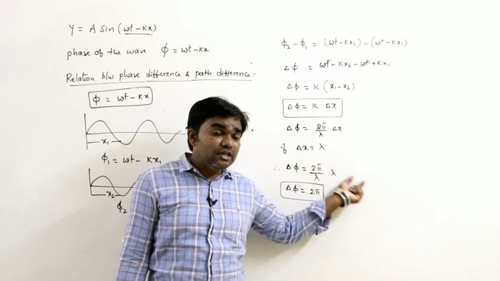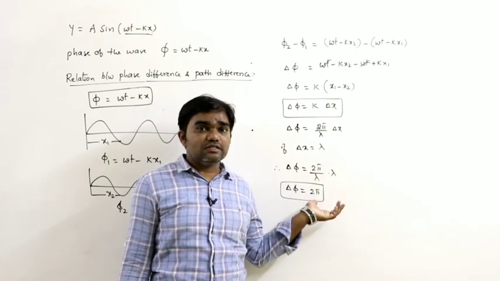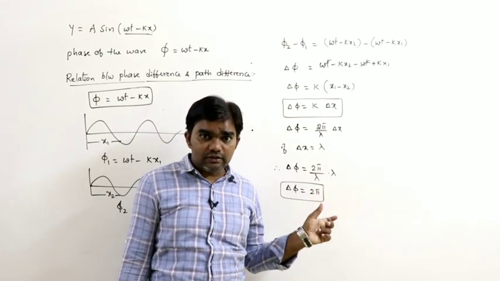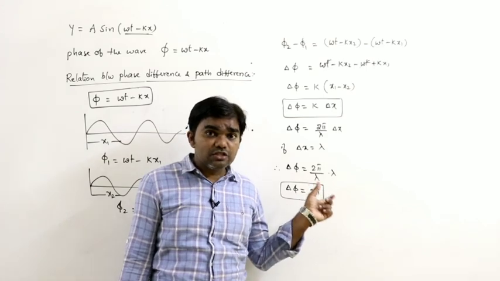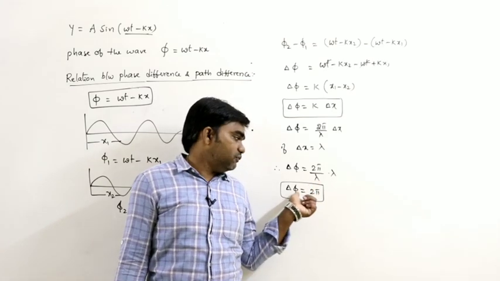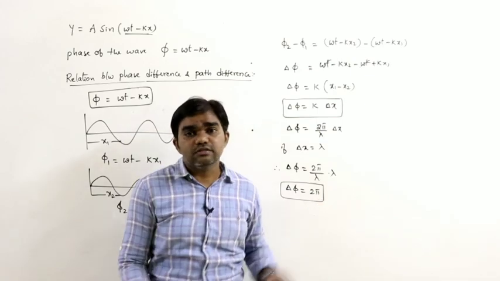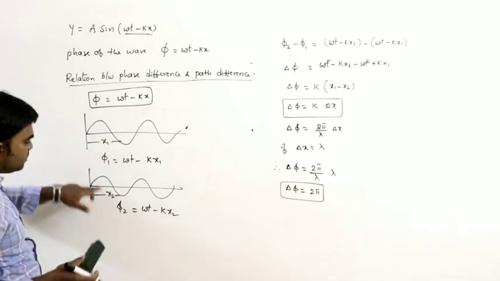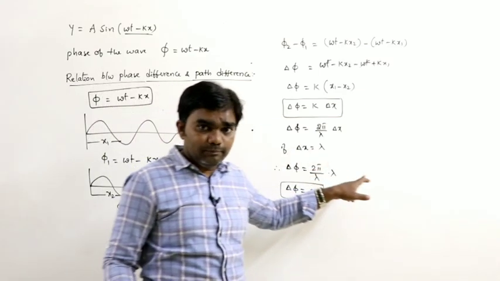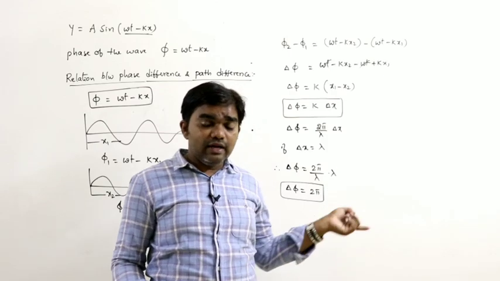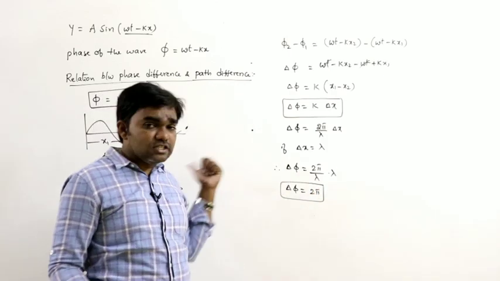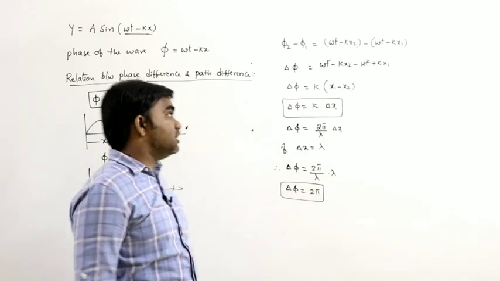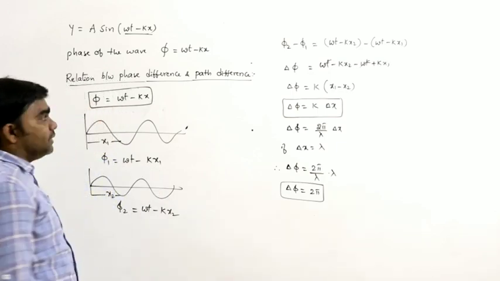If the path difference is 3 lambda, the phase difference is 6 pi, and so on. Let us say this is x1 and this is x2, and the distance between x1 and x2 is lambda. Then the phase difference between these two conditions is 2 pi radians. So that is the relation between phase difference and path difference.